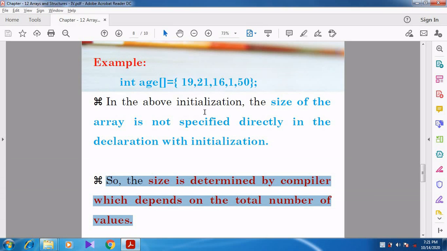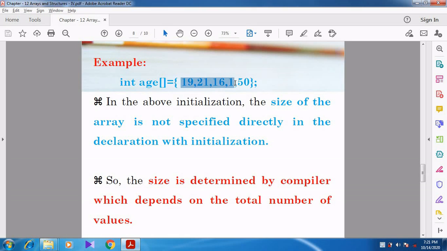How many values are assigned here? 19, 21, 16, 1, 50. From this example you can understand that totally 5 values are assigned. So the compiler understands that totally 5 elements are there, so the size of the array will be 5. It can determine it by itself by the number of values, the number of elements.